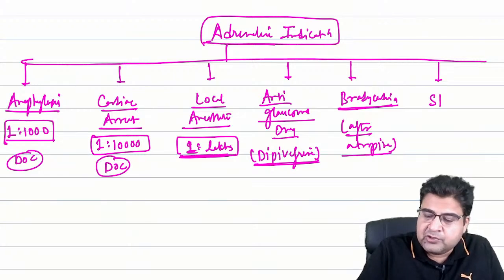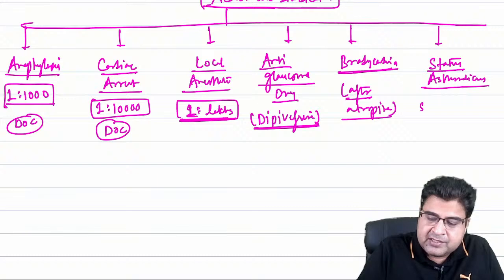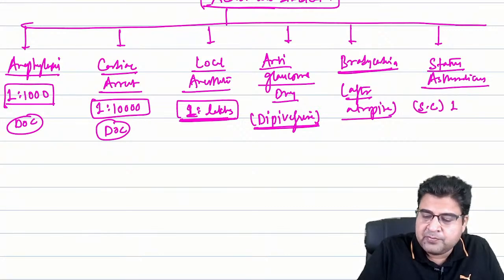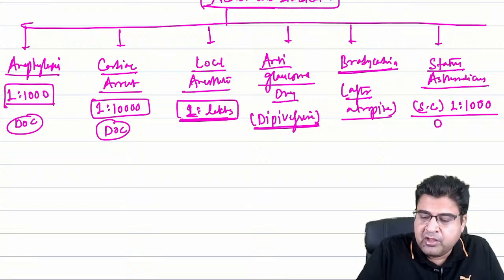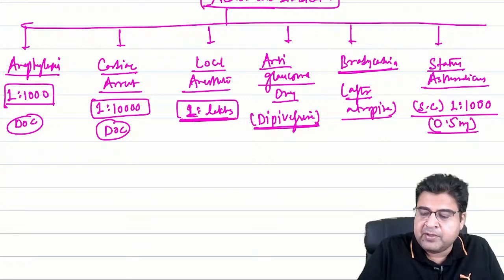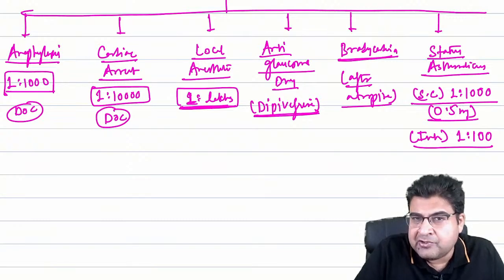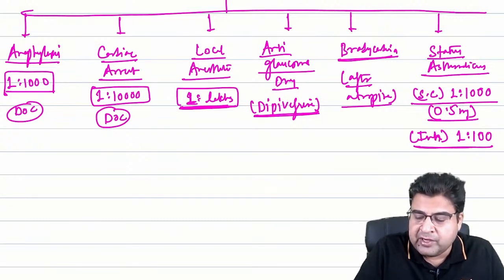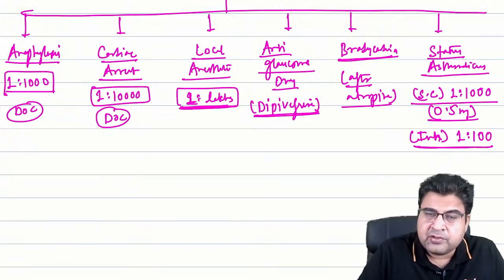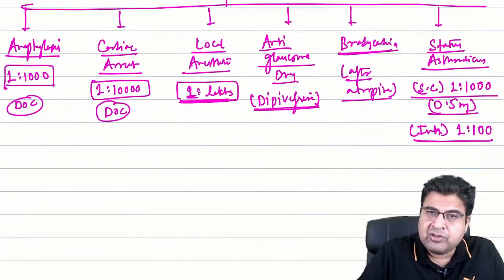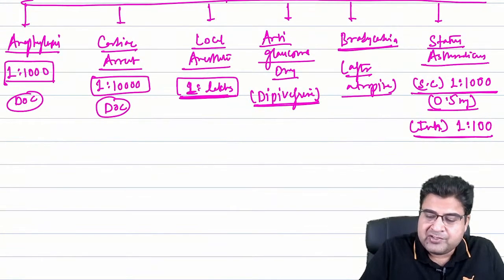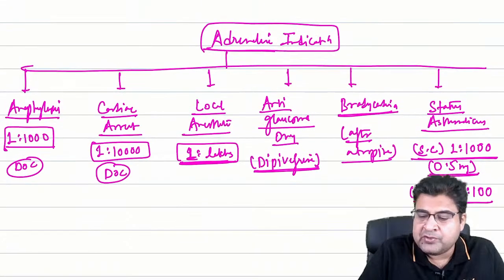Now this medicine is also given for the treatment of status asthmaticus. In treatment of status asthmaticus, we can give this medicine by subcutaneous route. 1:1000 is the concentration, and 0.5 mg is the dose by subcutaneous route. But I can also use this medicine by inhalational route, and when we use it by inhalational route, the concentration is 1:100.